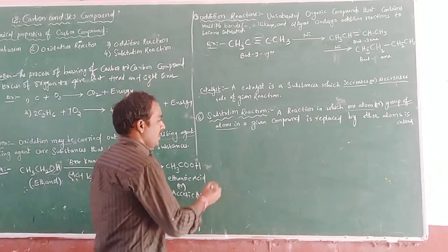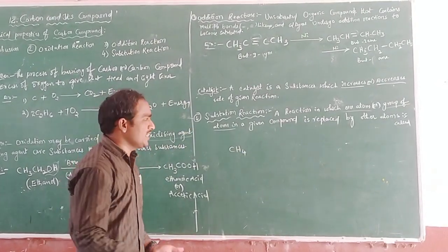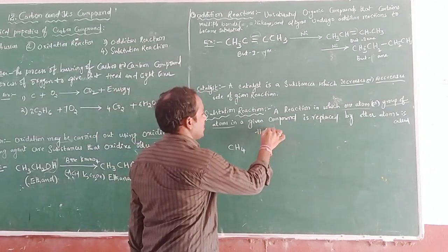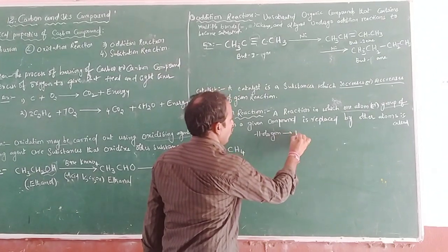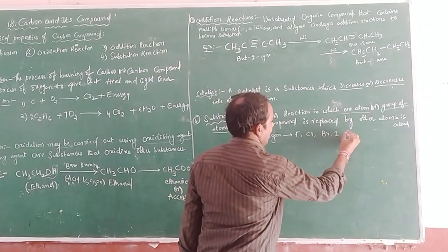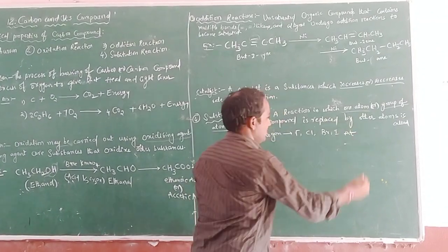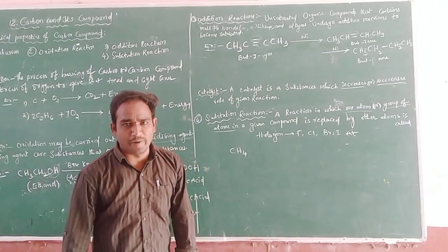See here, I take our compound methane. We know the halogen group elements: fluorine, chlorine, bromine, iodine, and astatine. These are called halogen group elements.